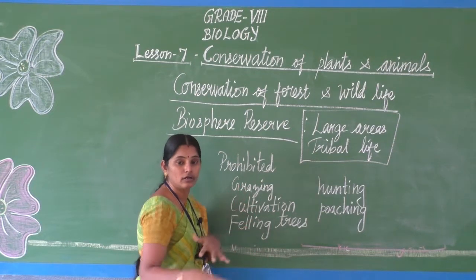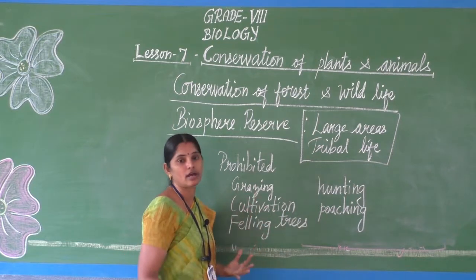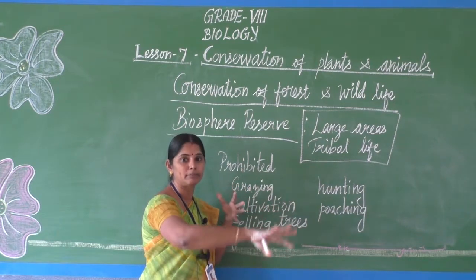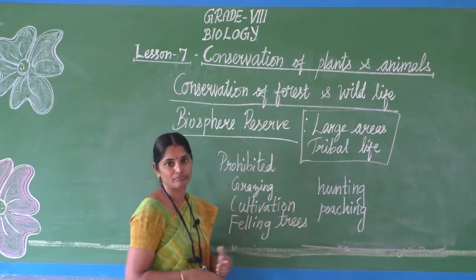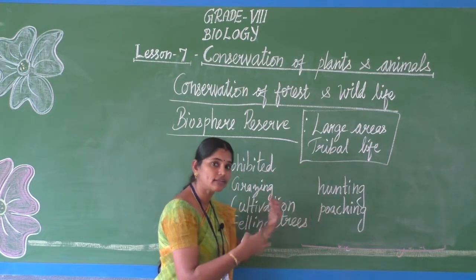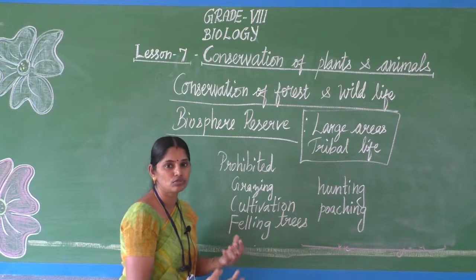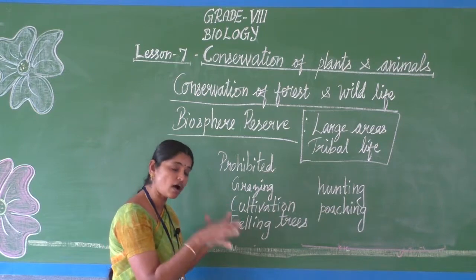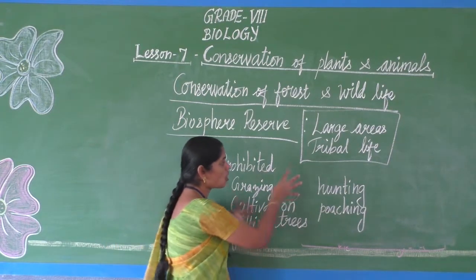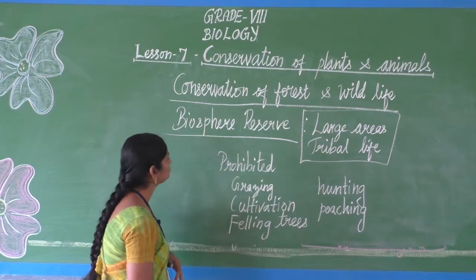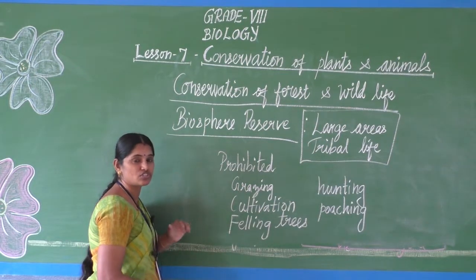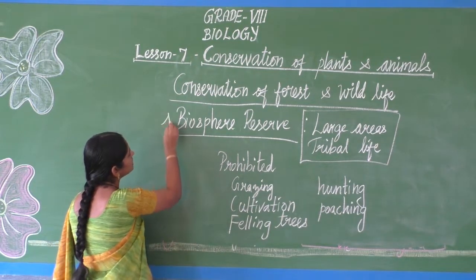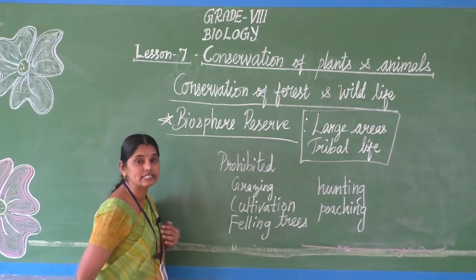They won't build a brick building like us. They use the twigs, wood and timber from the forest to build their house. They take the fruits available in the forest as food. They safeguard the forest. So the large area which has wildlife along with tribal life is called a biosphere reserve.